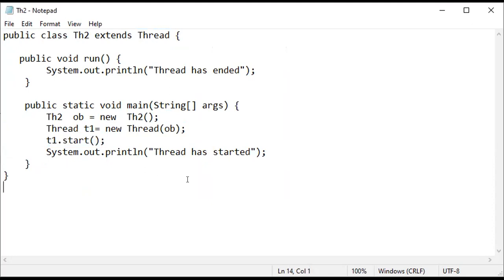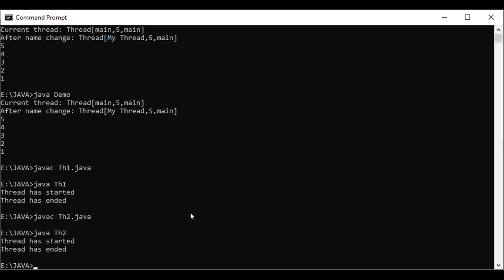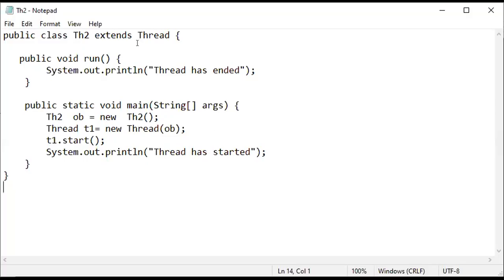Save this file, go to command prompt and compile the class thread2, then run java thread2. It's executed the same: the thread has started, the thread has ended. So the same process, we created one new thread by extending the Thread class. Got it? Simple programs.